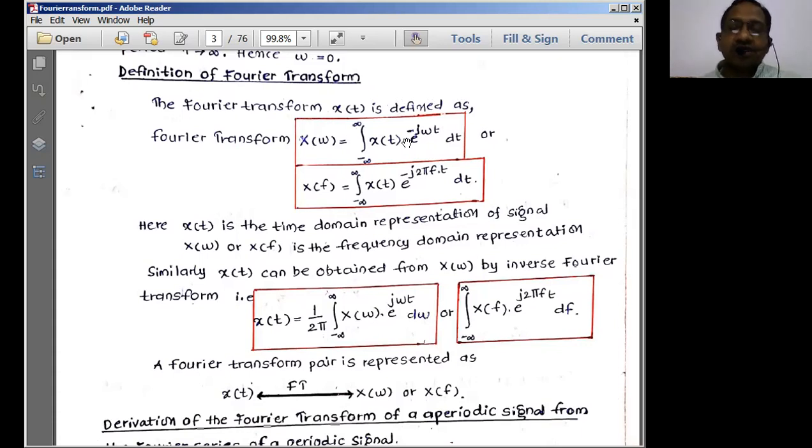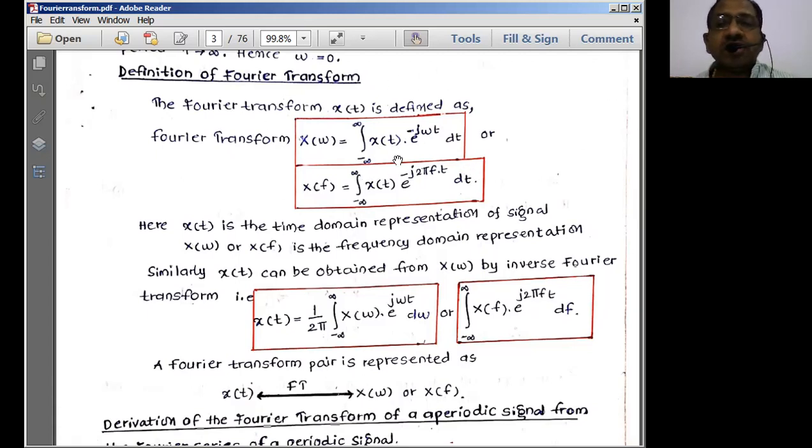This equation, as we discussed in the previous class, was given by a mathematician, and being engineers, we use it as a tool to represent the Fourier transform. Whenever an engineer is going to model any physical system, he models it based on this mathematical analysis. So here we are doing a little bit of mathematical analysis in order to transform the signal from the time domain into the frequency domain. All right. Now X of omega is the integral of x of t e power minus j omega t dt. What is the meaning of this equation?